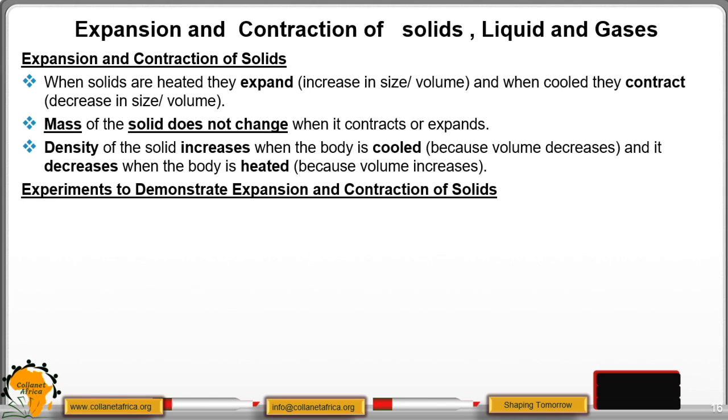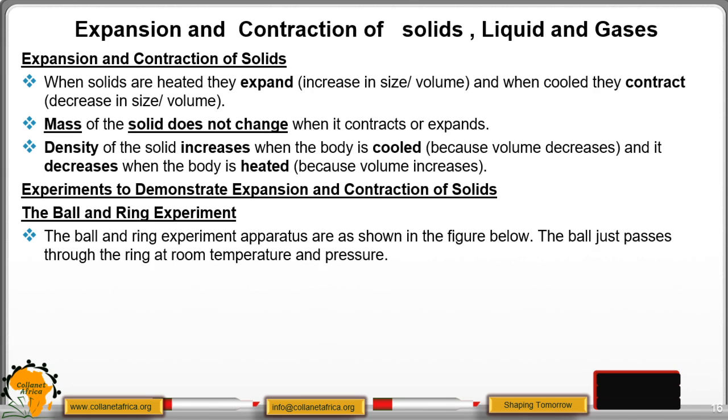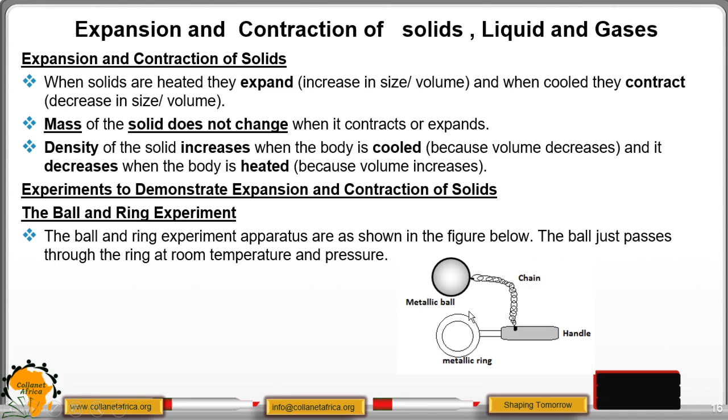Then we need to look at some experiments to demonstrate expansion and contraction of solids. We start with the first one, the ball and ring experiment. In this case, we have a ball and ring. In the first step, we test whether the ball passes through the ring when they are at room temperature. We allow it to pass.